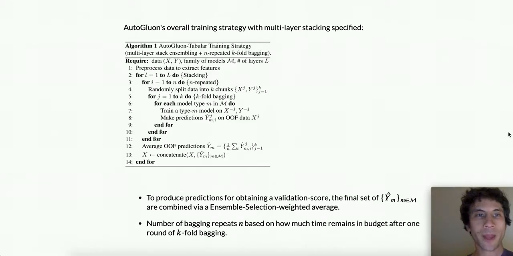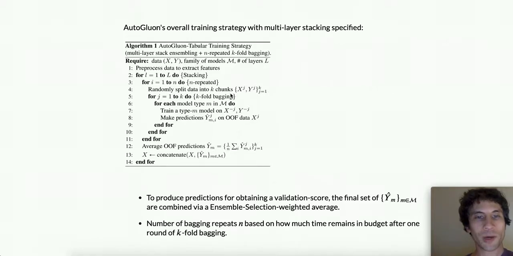If you specify that AutoGluon should use multi-layer stacking during fit, its overall training strategy will look like this. Here, N denotes the number of bagging repeats, and L denotes the number of stacking layers, where each repeat of bagging involves splitting the data into k folds and training k bagged copies of models. First, we iterate over stacking layers. Then we iterate over the number of repeated bags. Within each one of these repeats, we just randomly partition the data into k disjoint chunks.